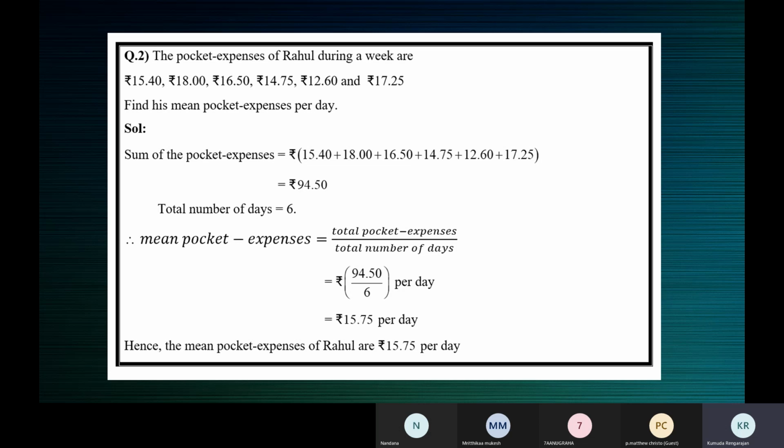So here it's about pocket expenses. So say mean pocket expenses is equal to, that word mean should be there. Like mean height, mean weight, mean marks. If the data is regarding marks, then we say mean marks. If the data is regarding heights of some students, we say mean height. Mean pocket expenses is equal to total pocket expenses divided by the total number of days.